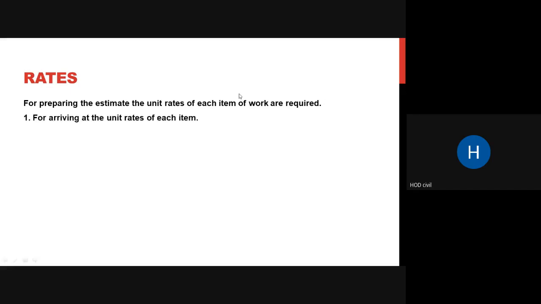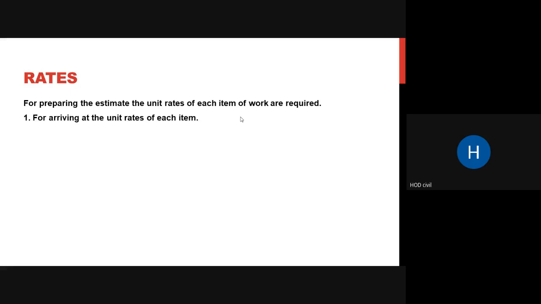Coming to rates. For preparing an estimate, the unit rates of each item of work are required, right? You need to know the rate of each item: what is the cost of your cement bag, the cost of excavation, the cost of your formwork, the cost of your bar bending. All those things you need to know. Various material costs, various labor costs, all those things you have to know.